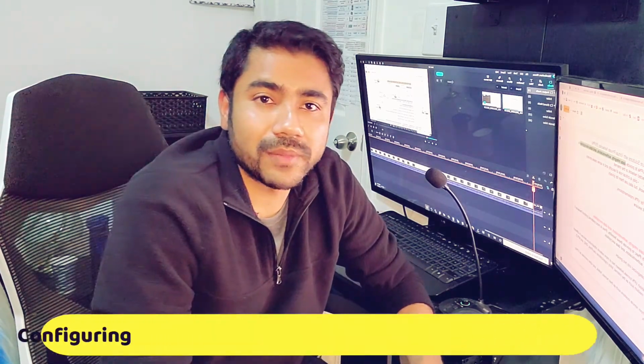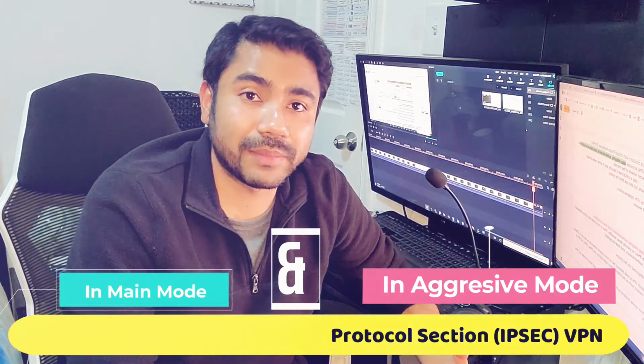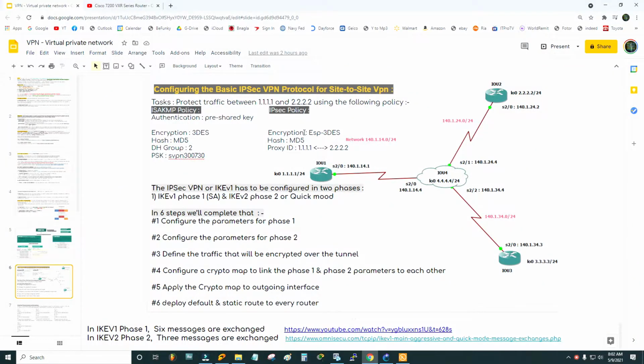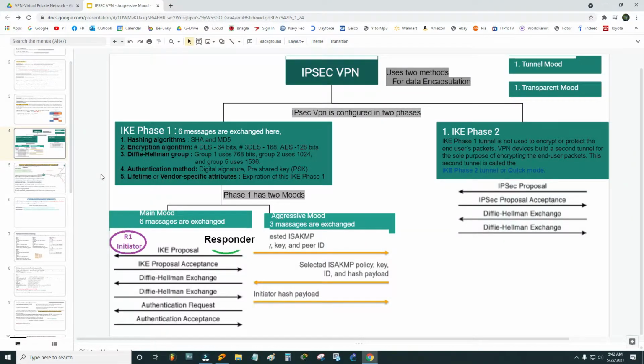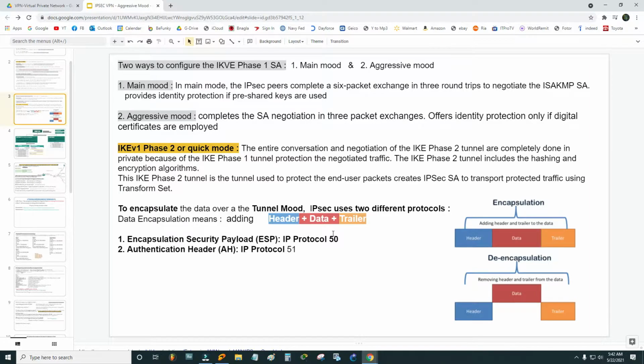As I have mentioned before, I'm not going to dig deeper into what VPN is exactly and how that works. The main purpose of making this video is to configure a very popular type of protocol known as IPSEC VPN in main mode and aggressive mode. In IPSEC VPN, they use two methods for data encapsulation. What is data encapsulation, by the way? Data encapsulation means adding a header, data, and a trailer. That is called data encapsulation.